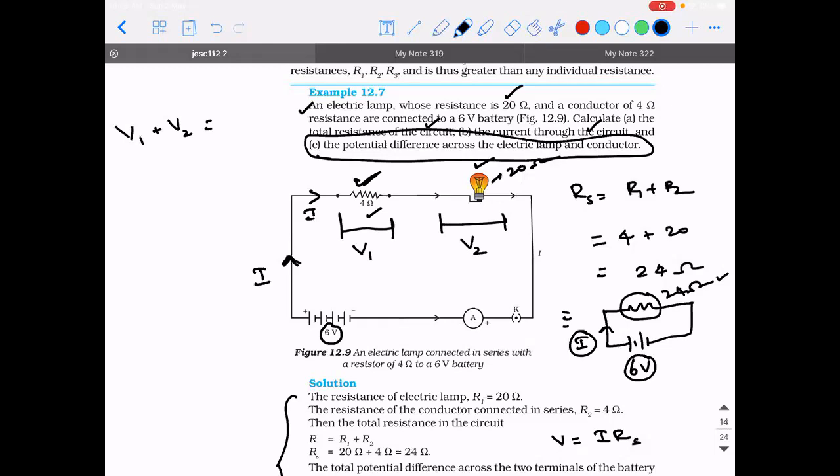It should be 6 volts. That is the total potential difference supplied by the battery.